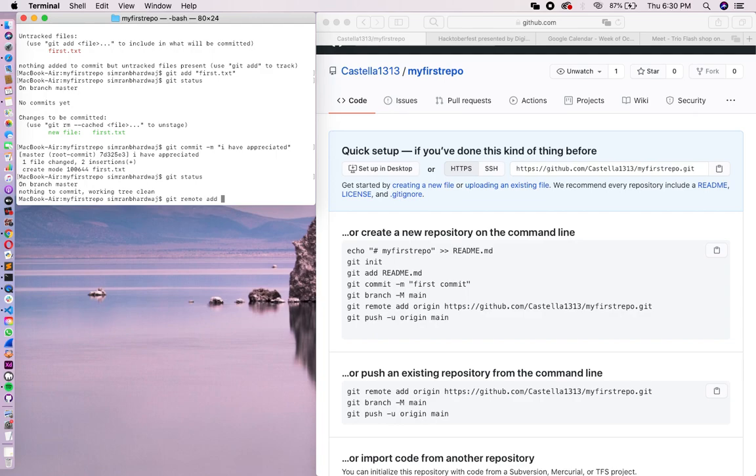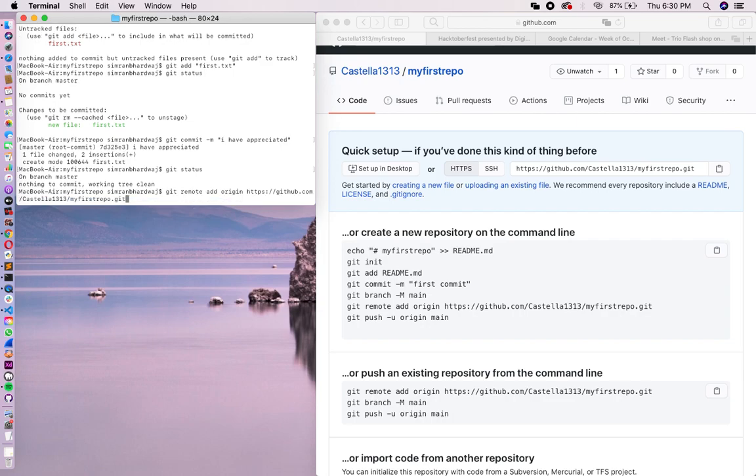So we are going to add a remote. git remote add is the command, and we are going to give this a name, origin. You can give it any name. Then just paste the address over here that we just copied. So git remote add is the command which is used to add a location, the location of a repository where we want to push our code into. We have given the name origin to that address, and then pasted our address over here.